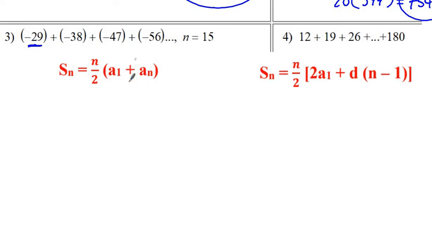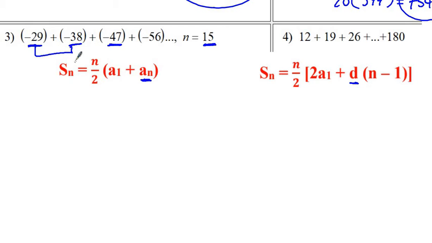Well, we have the first term, but that's used in both formulas. We have the number of terms, that's also used in both formulas. They don't give us the last term, so we need the last term for this one. They also don't give us the common difference. However, it would be easy to find the common difference because they're listing out a bunch of terms.